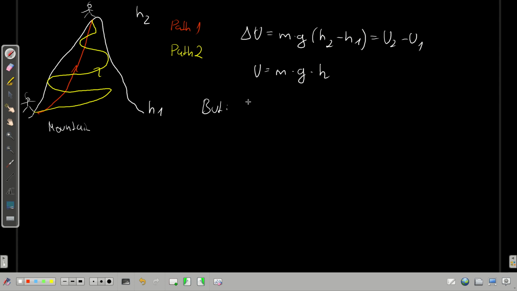But for the harder path, path 2, let's say W2 is much higher than W1.